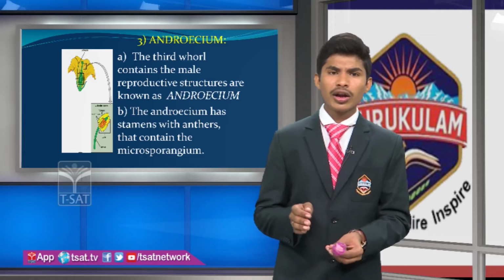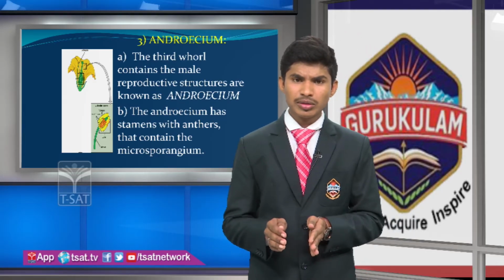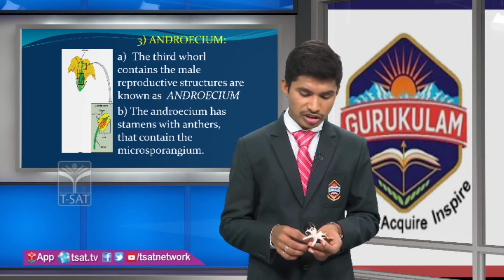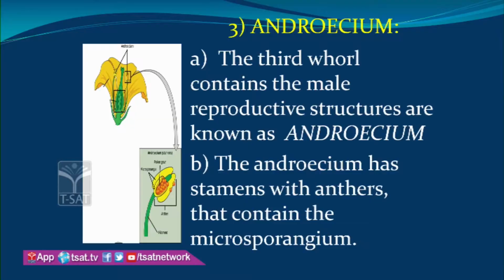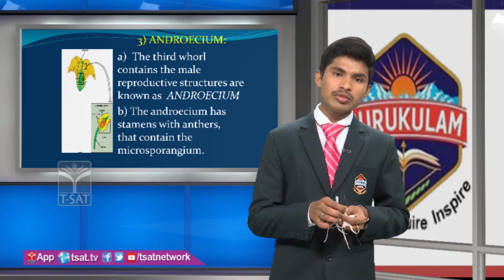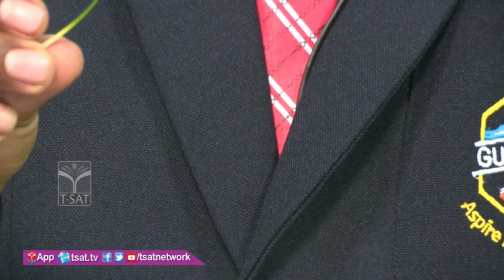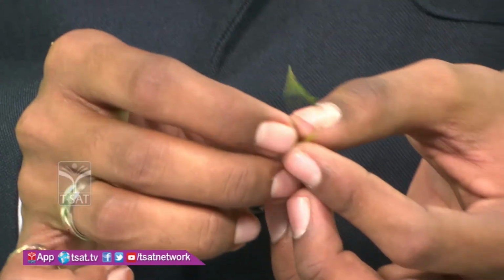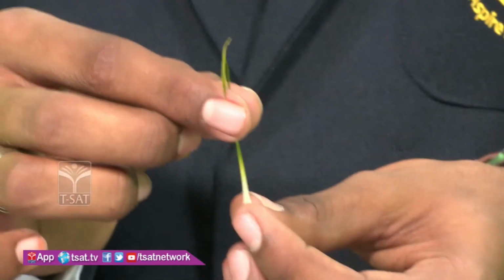The third part of the flower is the androecium. Friends, these are the androecium. The androecium contains the male reproductive structure. It is the male reproductive structure. Yes or no? Yes. Male reproductive structure.